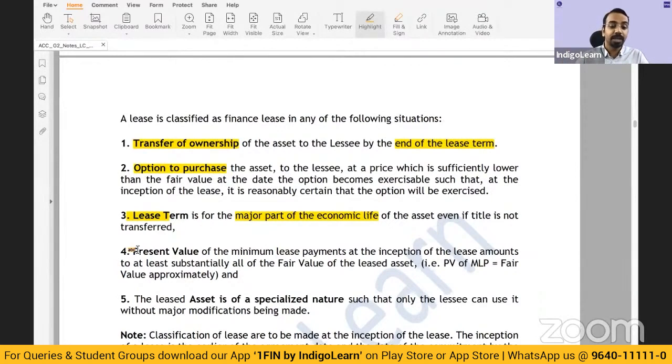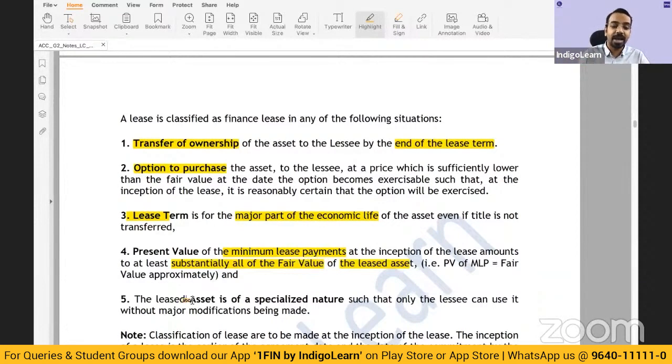And then, the present value of the minimum lease payments. We will come to what minimum lease payments are. The present value of the minimum lease payments at the inception of the lease amounts to at least substantially all of the fair value of the leased asset. That is to say, the present value of minimum lease payments is equal to fair value. Now, there may be 5% here and there. 95% is also fine. 90% is also fine. But substantially, a major part of the fair value is recovered by way of minimum lease payments.